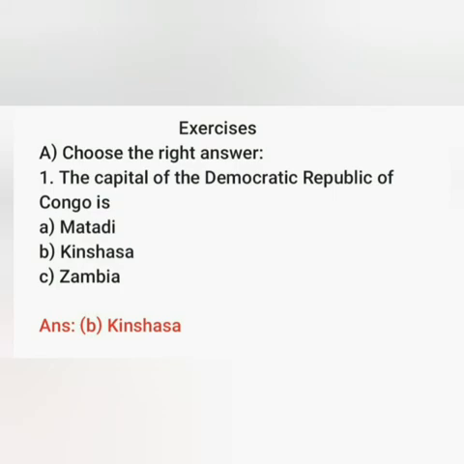Exercise 1, choose the right answer. In this exercise I will ask you some questions and give you options also, and you have to choose the right answer. First one is, the capital of the Democratic Republic of the Congo is number 1 Matadi, Kinshasa, Zambia. Do you know the answer? Which one is the right answer? Yes, Kinshasa is the right answer.